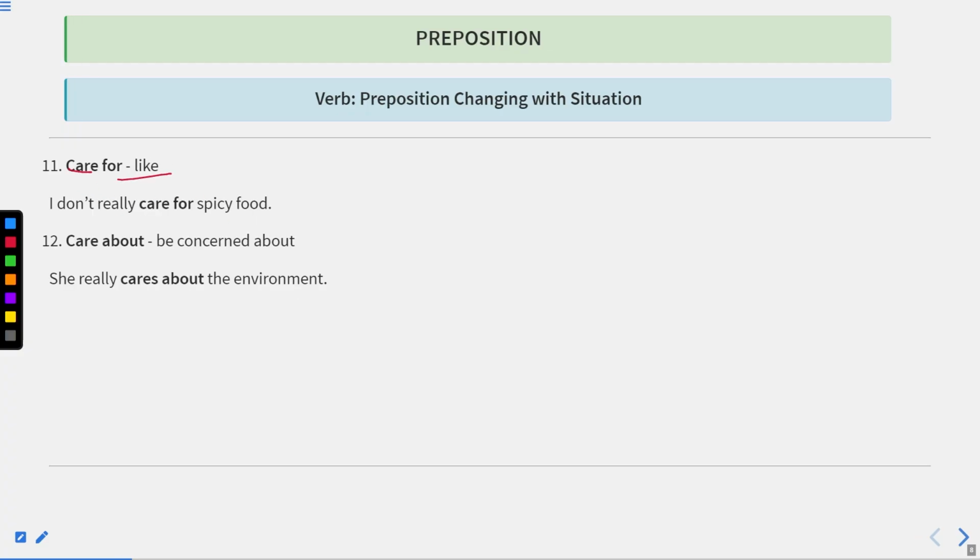Care for means like. I don't really care for spicy food. It means I don't like spicy food. Okay, so care for here means which you can say that you don't like anything. Okay, care for means like something. For example, I care for fast food. It means I like fast food. Okay, care about means be concerned about. She really cares about the environment. It means she's really concerned about the environment.